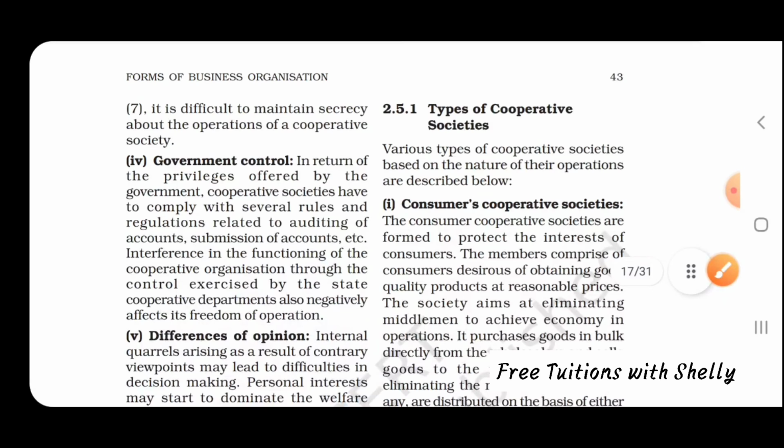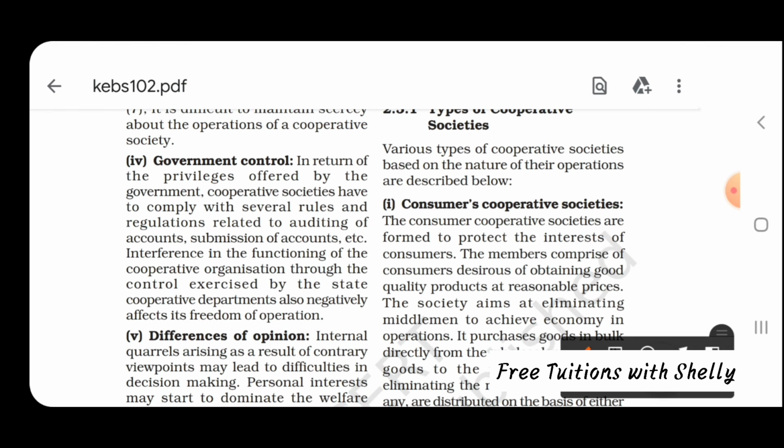Next is government control. In return for the privileges offered by the government, cooperative societies have to comply with several rules and regulations relating to auditing and account submission. They have to provide their accounts, and auditing is to be done. So there is more control by the government on cooperative societies, so it is a difficult task. It negatively affects their freedom, because if someone is controlling us too much, it will be hard for us, we will not be having freedom, right? That is the same case with cooperative societies.